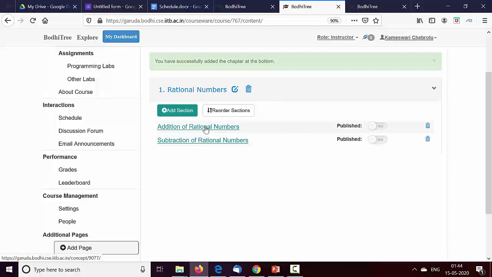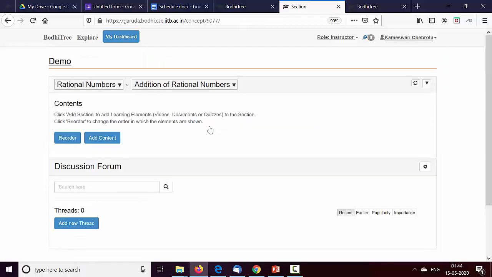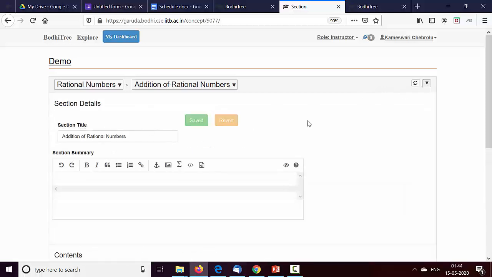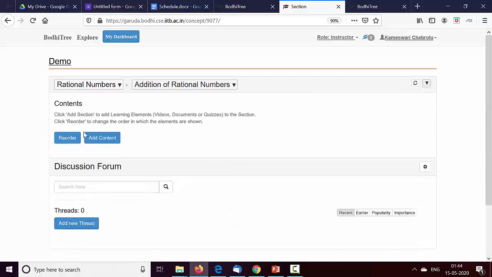So I'm going to go into this addition of rational numbers, which is a section under this chapter called rational numbers. When I enter here, it shows nicely that this is the chapter, this is the section. I can go to the next section also. You can navigate like this. If you want to change anything, if you click here, you can change the title and so on. So let's not bother with that. This is the main thing.